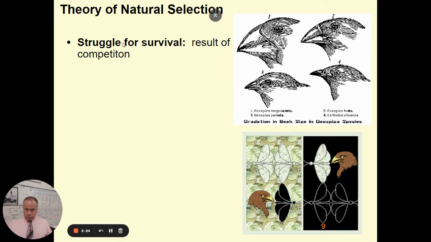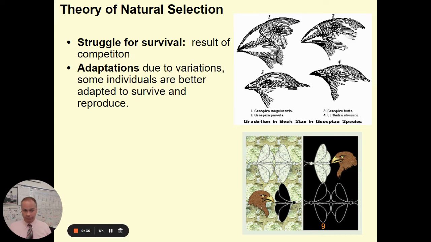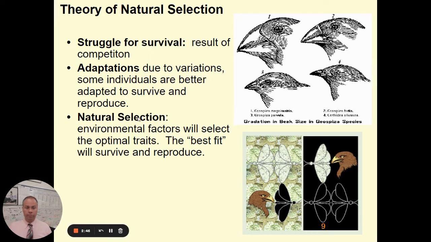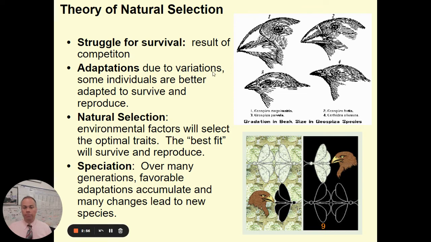So there's a struggle in nature, and the theory of natural selection tells us that because of competition for resources, competition for mates, to evade predators, there's a struggle for survival. And again, those variations that are helpful, we call them adaptations, allow some of those organisms to be able to survive better. Over time, there's environmental factors that will select which organisms survive, which organisms reproduce. And so that leads to, over time, the evolution of the species.